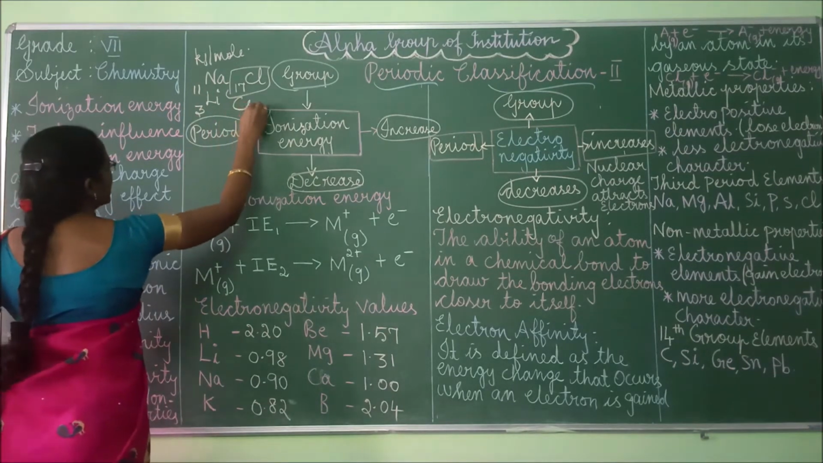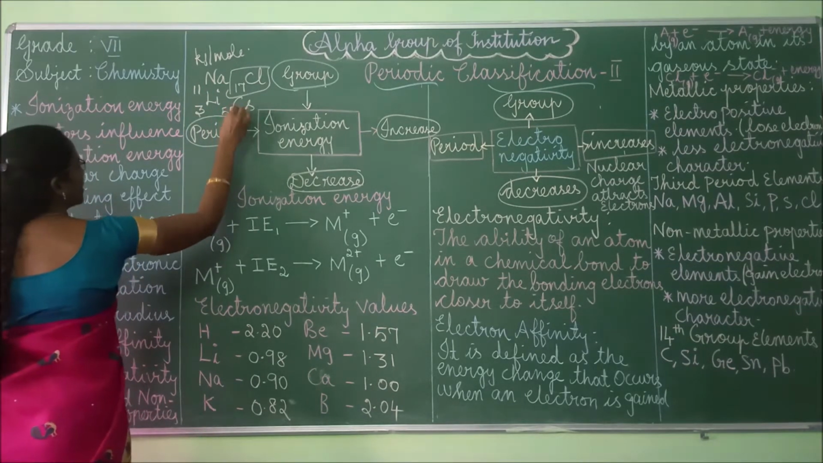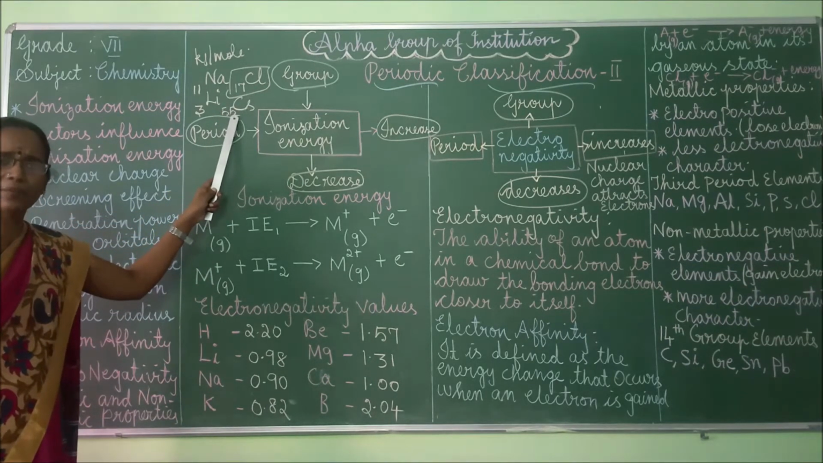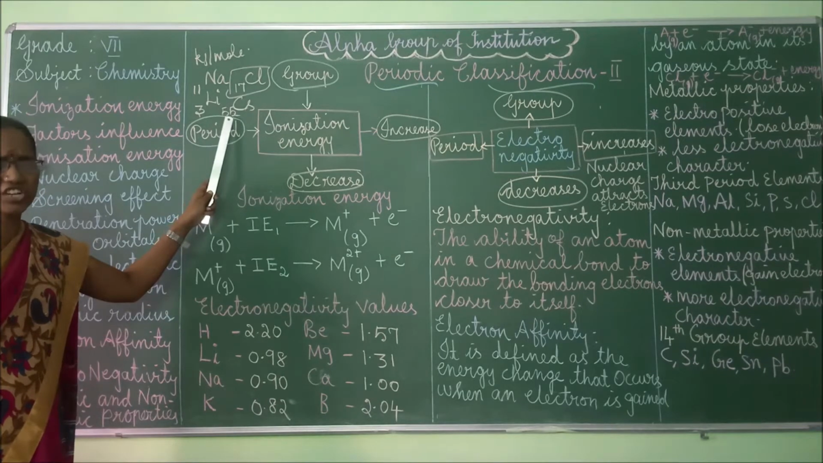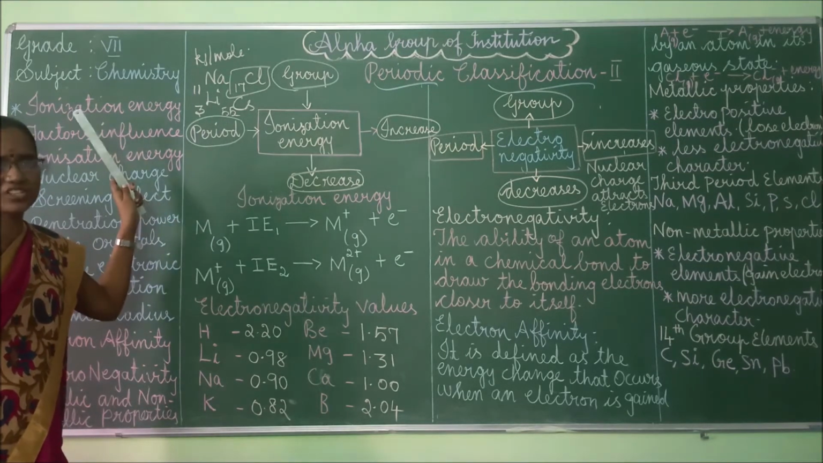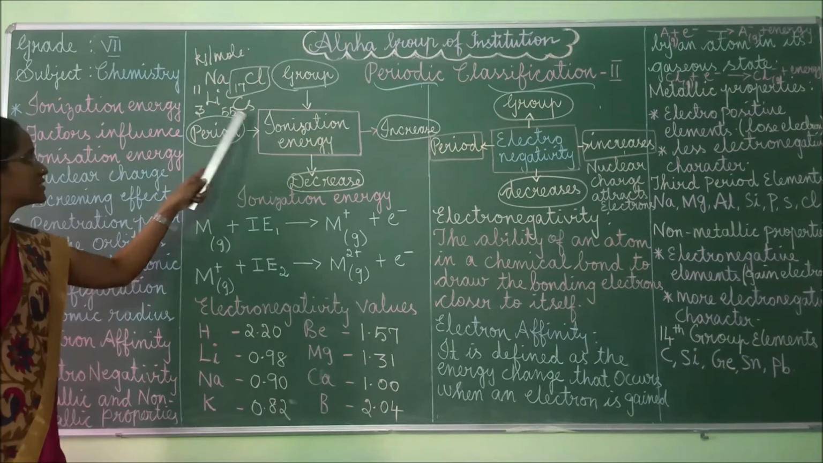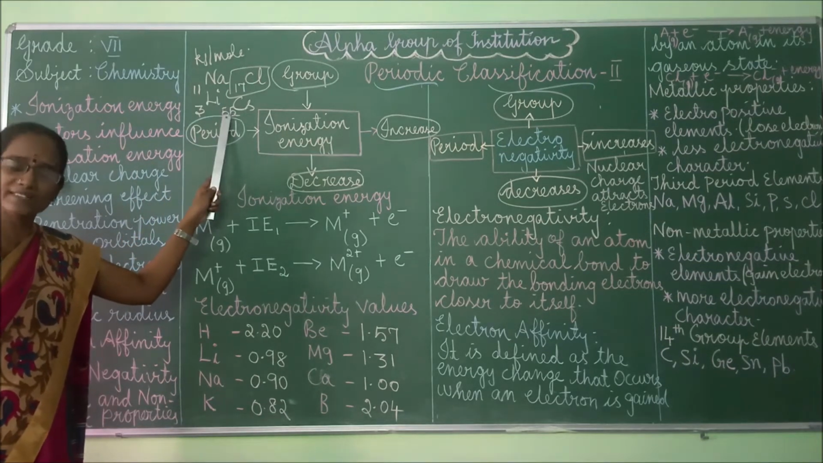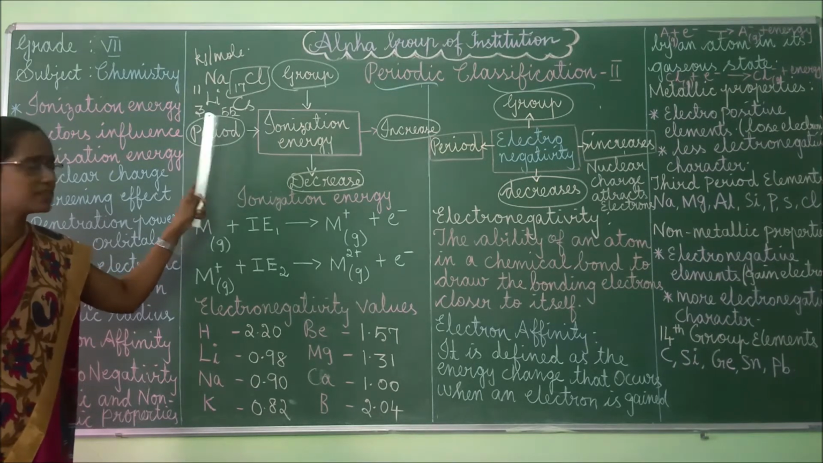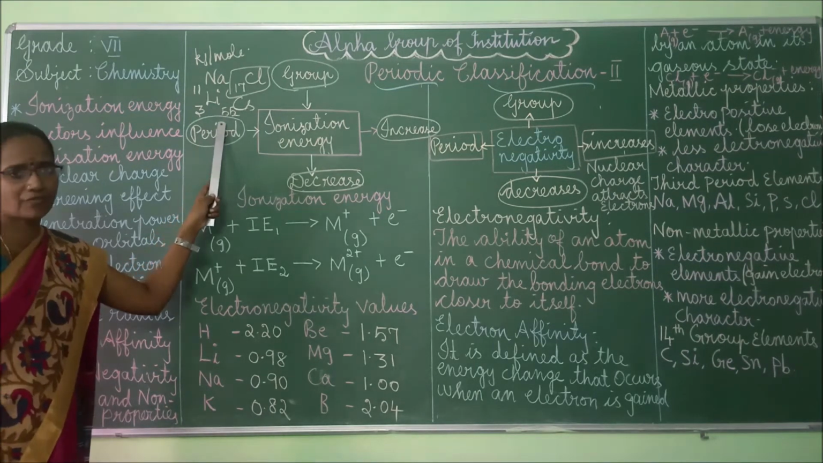For cesium, its atomic number is 55. This cesium atom has more inner shells, hence it has less ionization energy. The cesium element has less ionization energy. Why? Because it contains more inner shells. Its atomic number is 55.